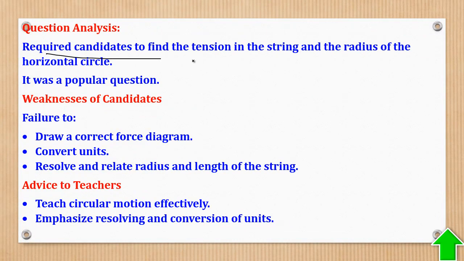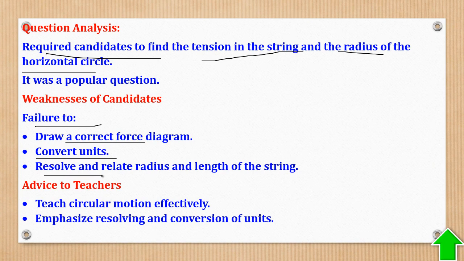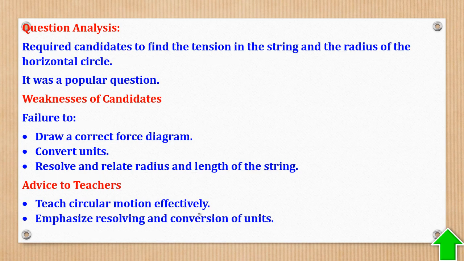So analysis: the question required candidates to find the tension and the radius of the horizontal circle. Weakness was failure to draw a correct force diagram. It must be drawn with a ruler. Failure to convert the units. And also failure to resolve and relate the radius and length of the string. Then advice to teachers: teach circular motion effectively and emphasize resolving and conversion of units. So you have to use SI units.